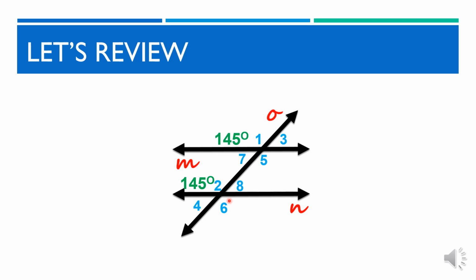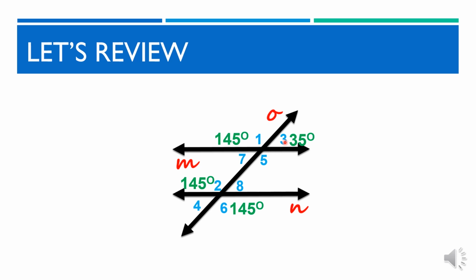Great! Angle 6 is vertical to angle 2, so the measurement is the same, 145 degrees. Ano naman ang sukat ng angle 3? Tama! Ito ay 35 degrees dahil ito ay ka-linear pair ng angle 1 at ka-supplement din ito ang angle 6. 35 degrees plus 145 degrees is equal to 180 degrees.